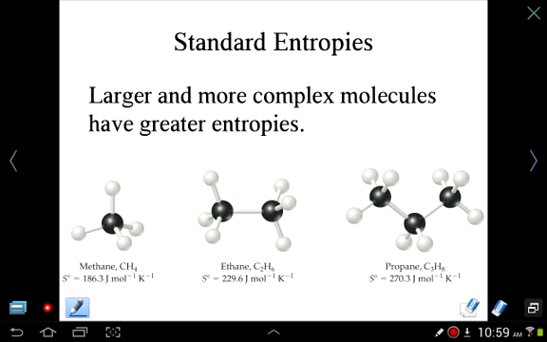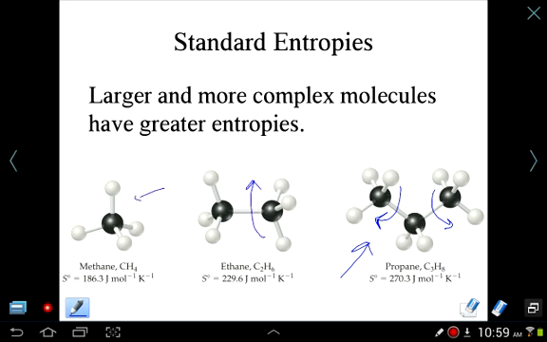So here's a theoretical view of it. Larger and more complex molecules have greater entropies. The reason for this is because larger molecules have more possibility for motion. So something like propane, having 3 carbons, you can, for example, spin these carbons around the central carbon, but in ethane, you can only spin it once. In methane, you can't spin them at all.